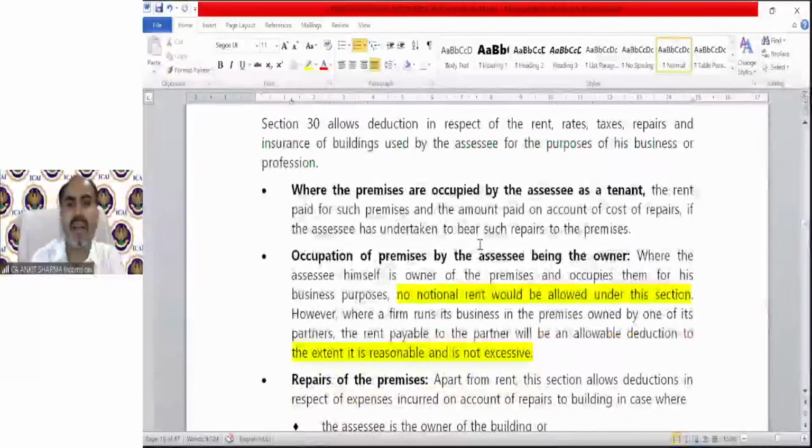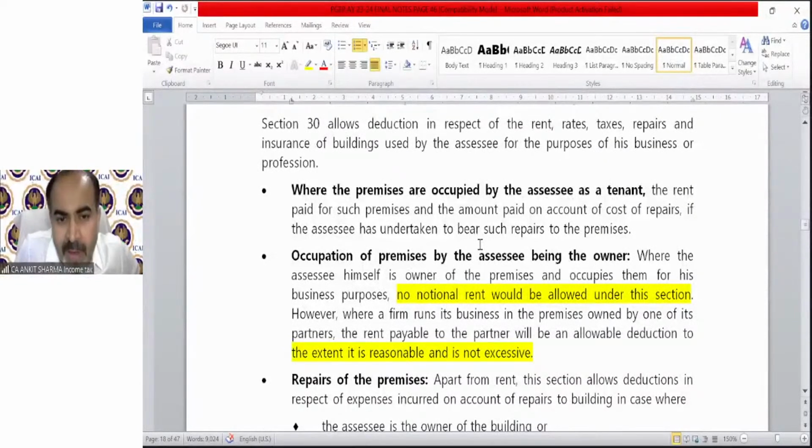Occupation of premises by the assessee being the owner, there will be no rent. There can be rates, taxes, insurance premium, repairs, etc. Where the assessee himself is the owner of the premises and occupies them for his business purpose, no notional rent would be allowed. No notional rent will be allowed under this section.